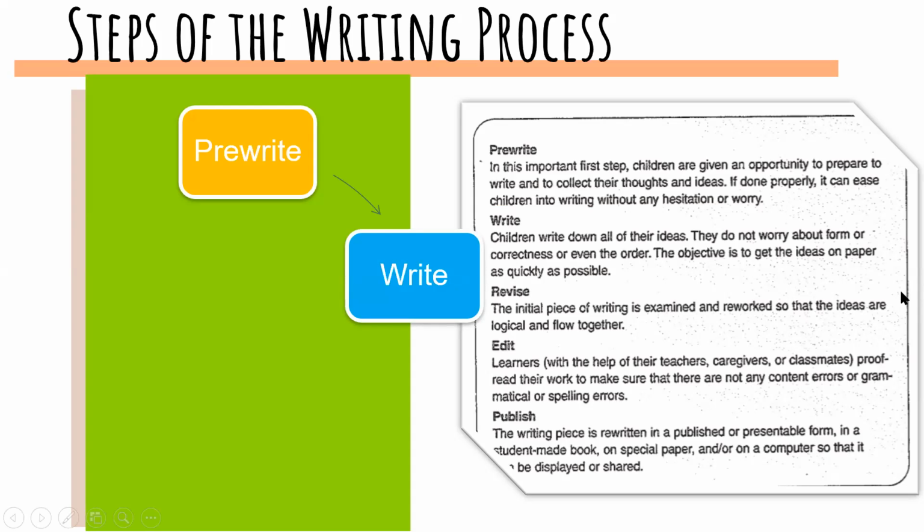They don't worry about form or correctness or even the order. The objective is to get the ideas on paper as quickly as possible. It means that here in the first writing, they will have the opportunity to write a draft, right? The first writing is the draft. No corrections. Remember that this is for them to write everything down on the paper.